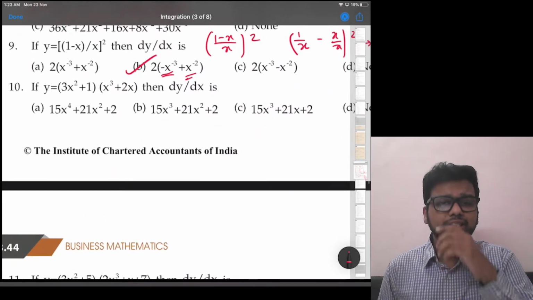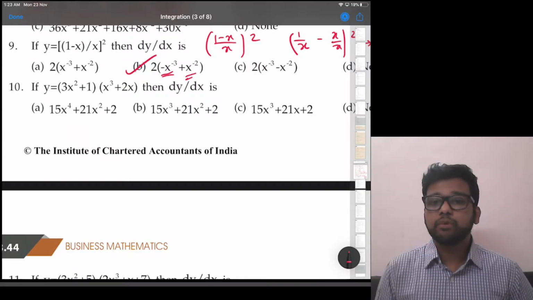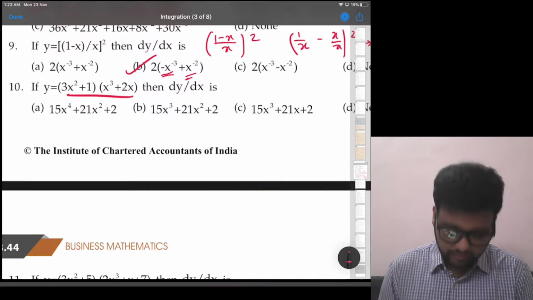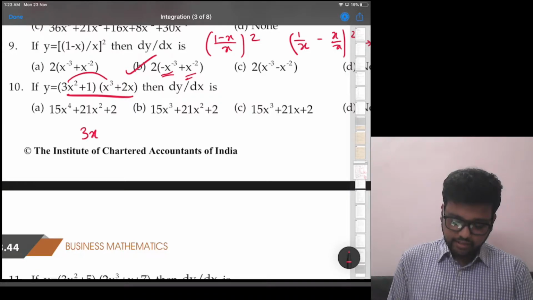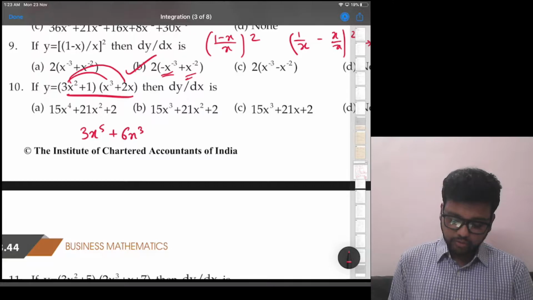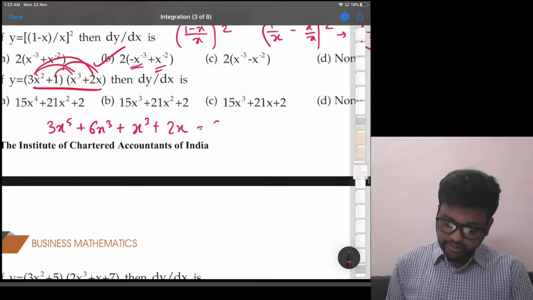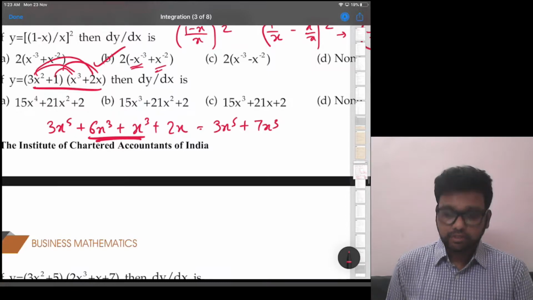10th, if y is equal to that, then what is dy by dx? See, in the options, they have not kept brackets. So it is better if we open the brackets and then take the derivative. That will be easier. Let's open the bracket. 3x square into x cube is 3x raised to 5, plus 3x square into 2x is 6x cube, plus 1 into x cube is x cube, plus 1 into 2x is 2x. If we add it, it will be 3x raised to 5 plus 7x cube, because both are x cubes, plus 2x.